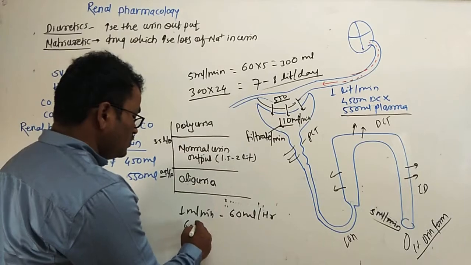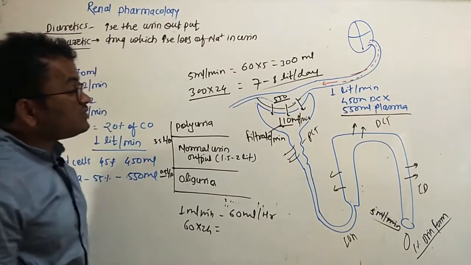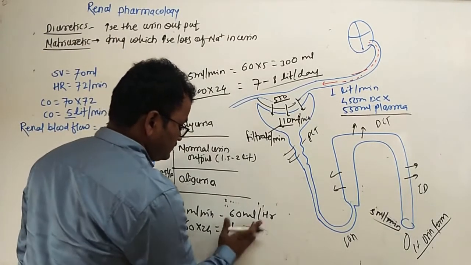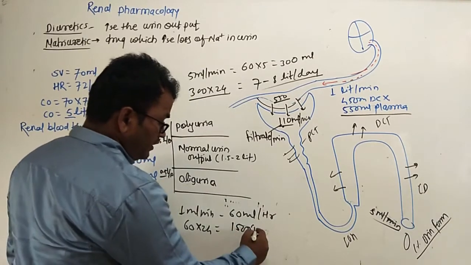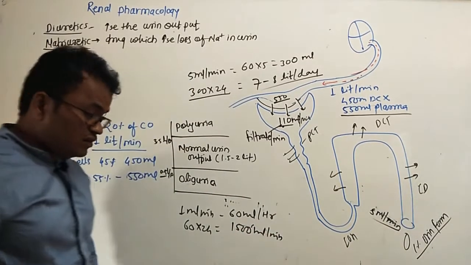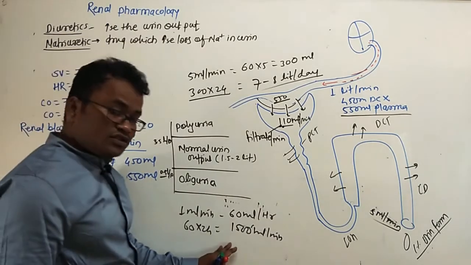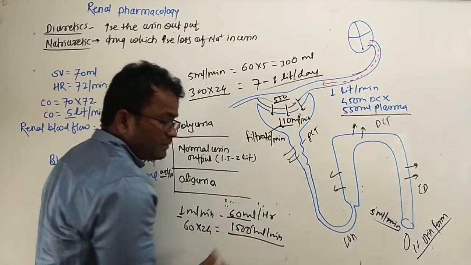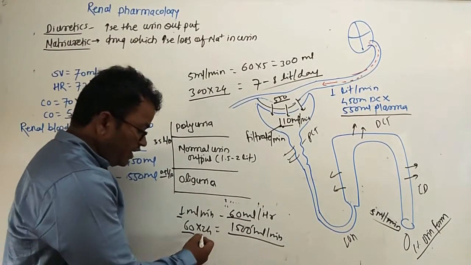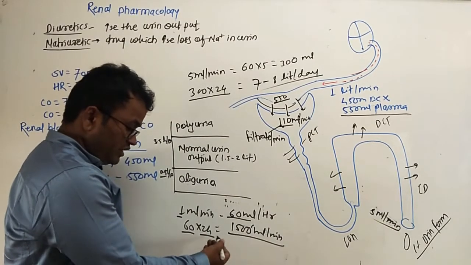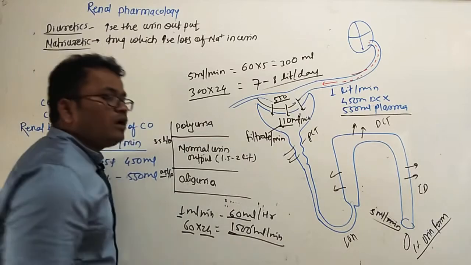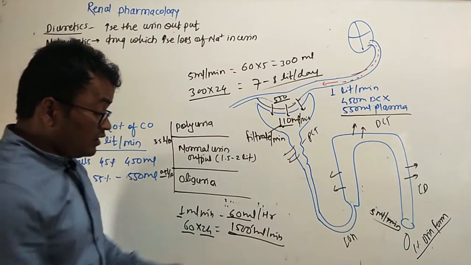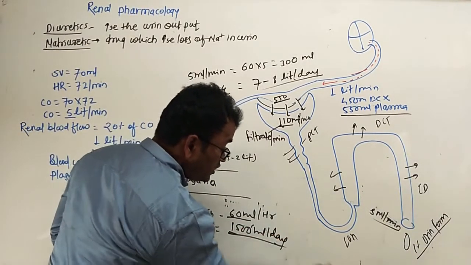So 60 into 24 is near about 1500 ml per day of urine formed.